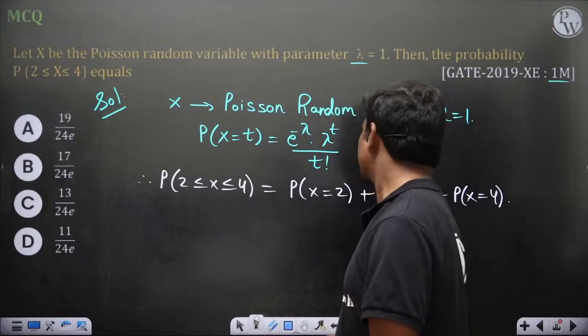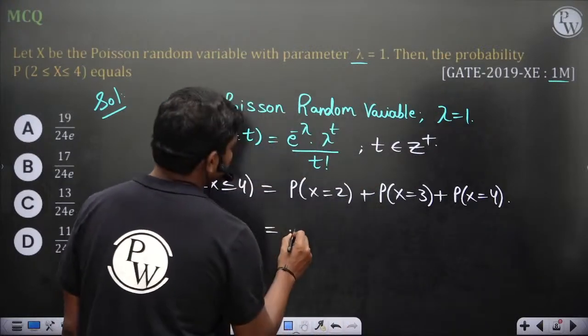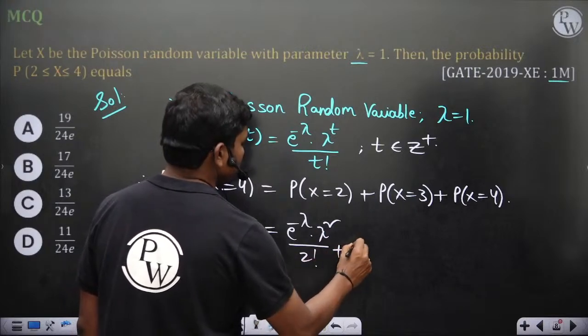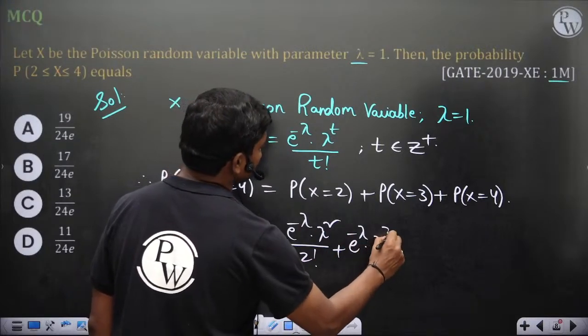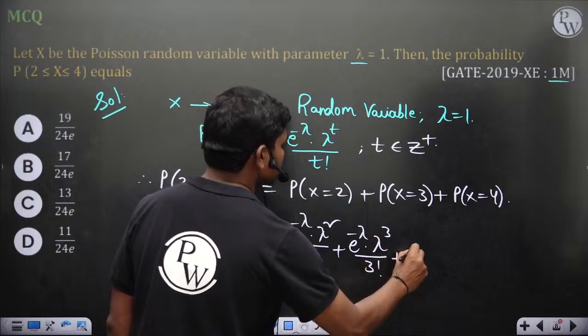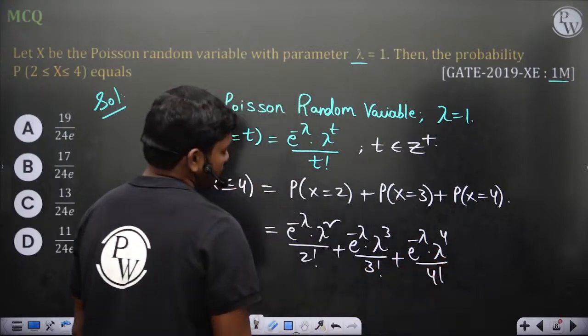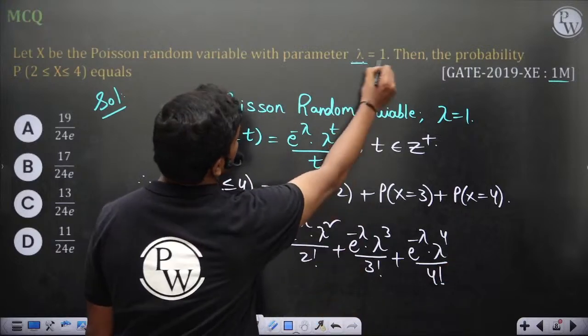Okay, so let's see, in this case e power minus lambda into lambda square by 2 factorial plus e power minus lambda cube by 3 factorial plus e power minus lambda power 4 by 4 factorial. And this parameter is given as lambda is equal to 1.